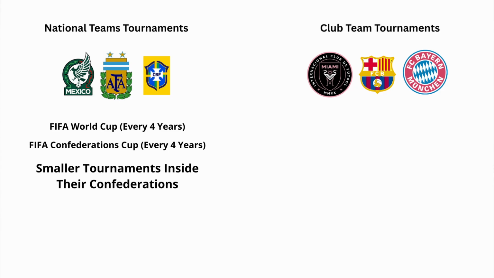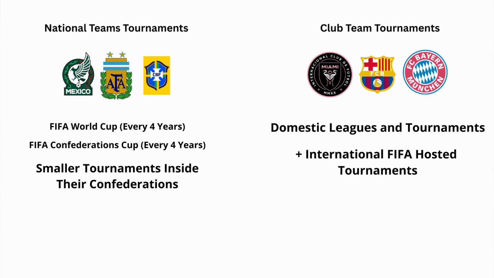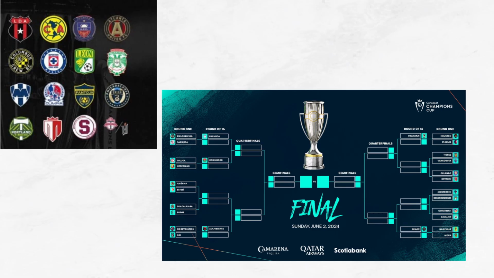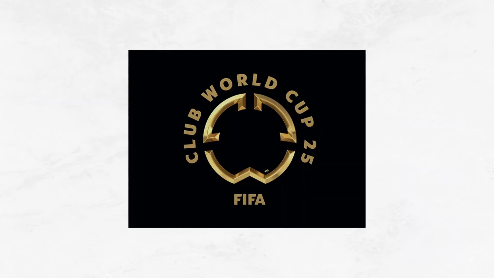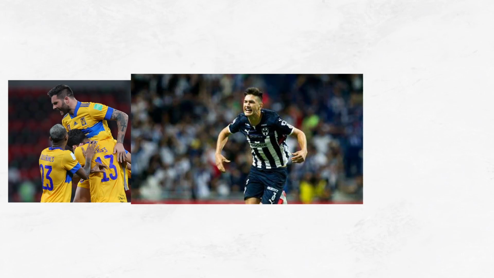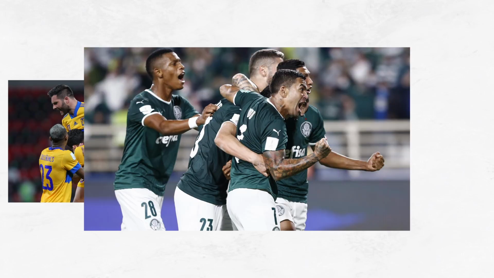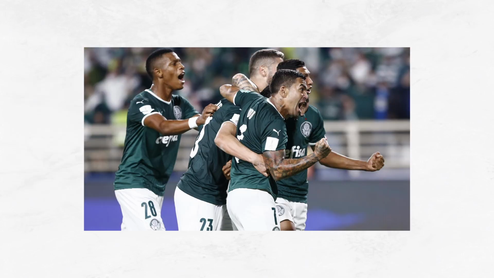Club teams play in domestic leagues and tournaments, but FIFA also holds international tournaments for them. They can qualify by beating the teams inside their confederation in an elimination-style tournament to qualify for the FIFA Club World Cup. This tournament is a great chance for club teams which are local to earn worldwide exposure and win new fans across the world, which can turn into sales.